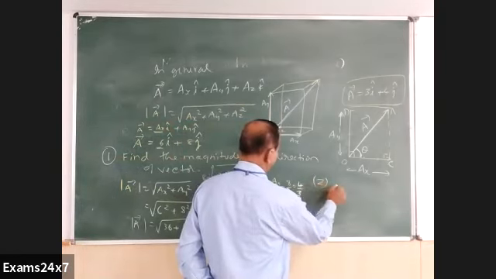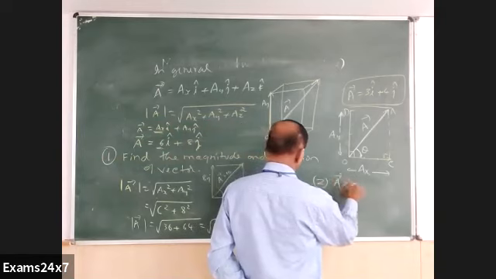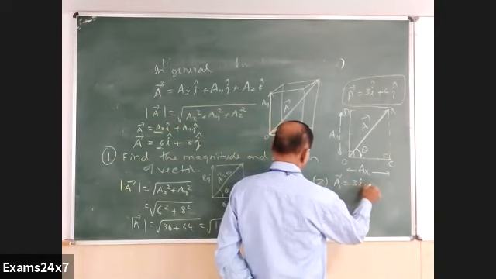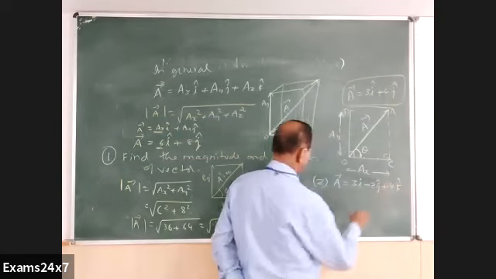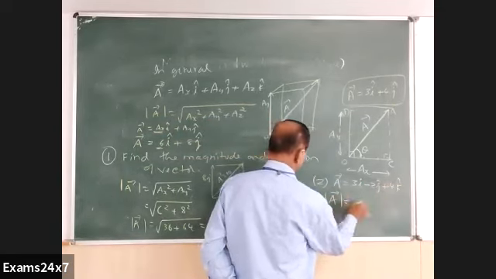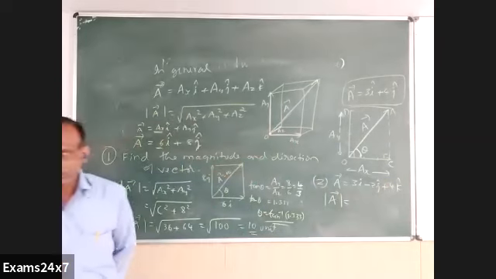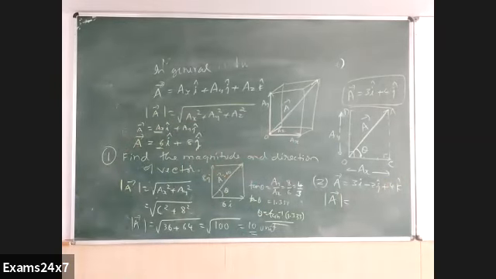Find out the magnitude of this particular vector A given as 3i minus 2j plus 4k. What is the magnitude? How do you find it? Square root of... Same method. There we had two numbers, here we have three numbers.